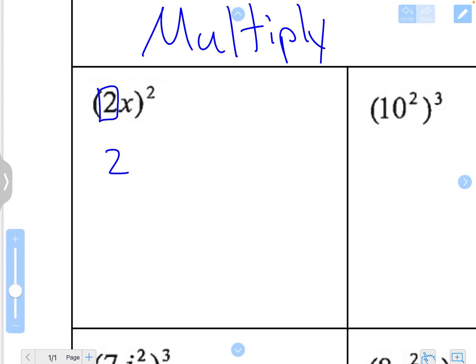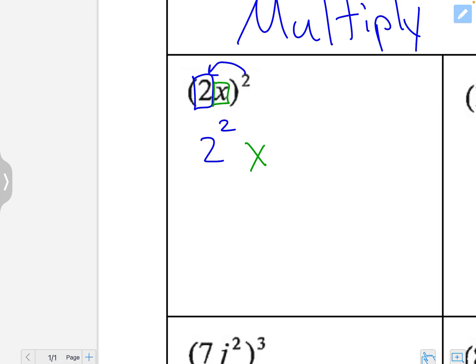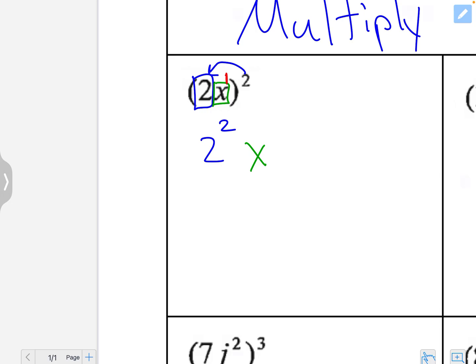So I'm going to write down my coefficient of 2, and I'm going to raise it to the power of 2. Then I'm going to write down my base, which is x, and my base started out with the exponent of 1. Sorry guys, I was trying to color code this to make it easier. And so I'm going to take the 1 of the exponent and I'm going to multiply it by 2, the power of a power.